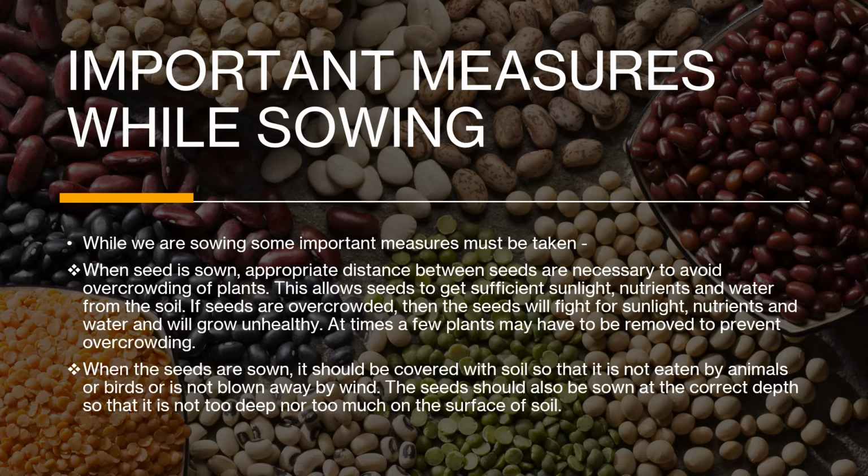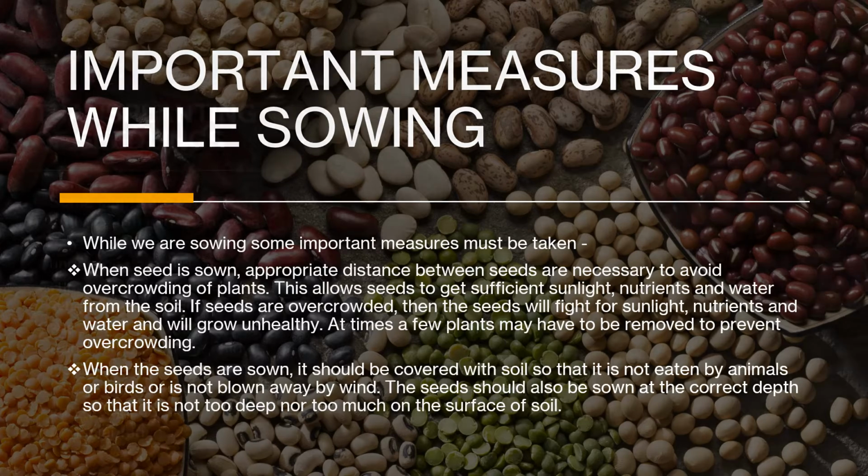Now, when the seeds are sown, they should be covered with soil so that they are not eaten by animals or birds, or blown away by the wind, which is a common problem if it's not done properly. The seed should also be sown at the correct depth so that it's not too deep and not too much on the surface of the soil. And this is why I told you the depth is also very important.